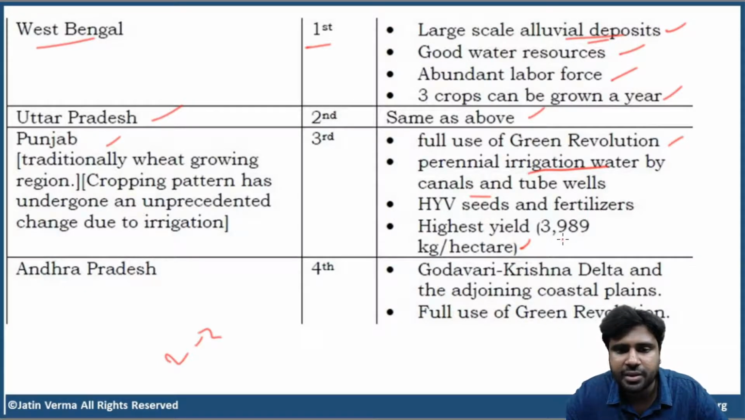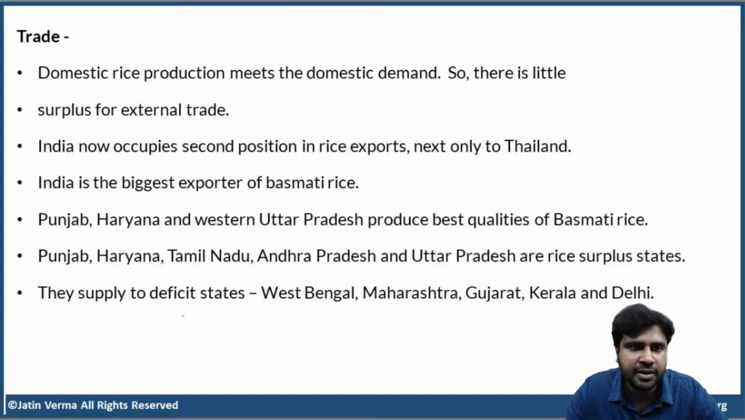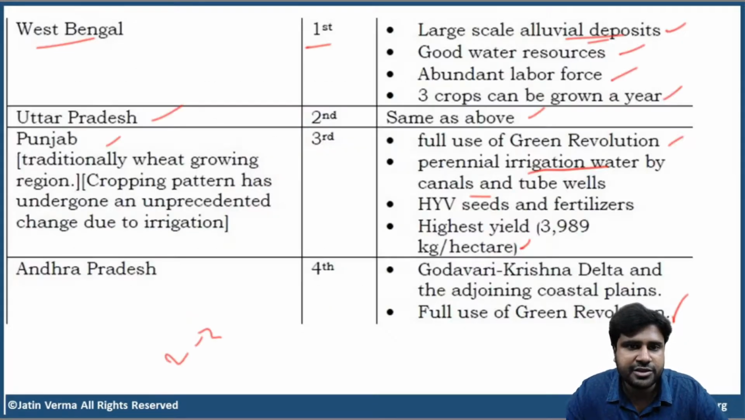Okay. Next, Andhra Pradesh. You have the Godavari Krishna Delta and you have the coastal plains. And also, green revolution is very successful in AP also. People use high yielding variety seeds, the hybrid seeds. Okay. Clear, right? So please keep this in mind. West Bengal, UP, Punjab, and AP. These are the 4 largest rice producing states in India. After this comes Odisha at 5th position.